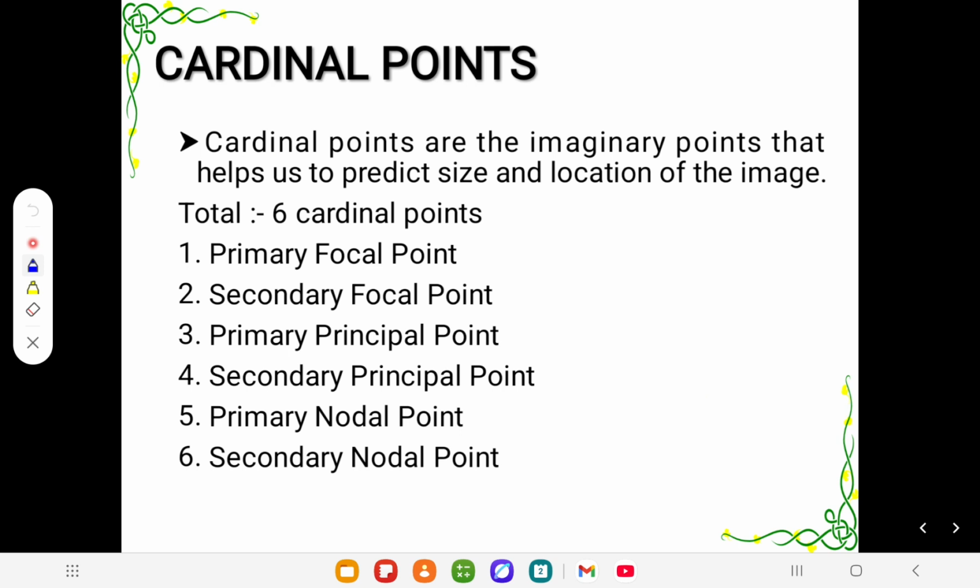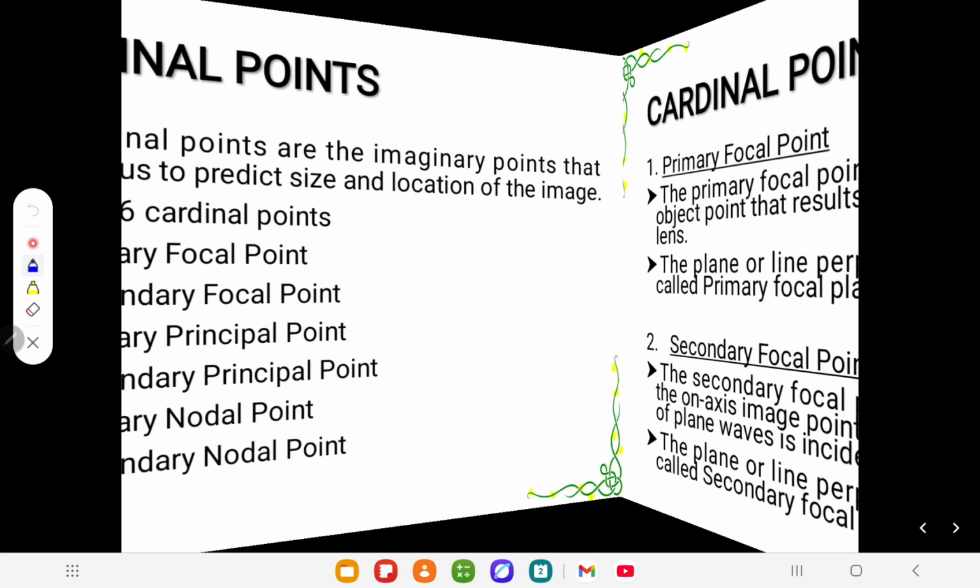And typically, we talk about six cardinal points, which are the primary and secondary focal points. We have discussed them in a previous video, and we will discuss the primary principal point, secondary principal point, primary nodal point, and secondary nodal point, and how these points change our understanding of optics. It's very important to understand every point.